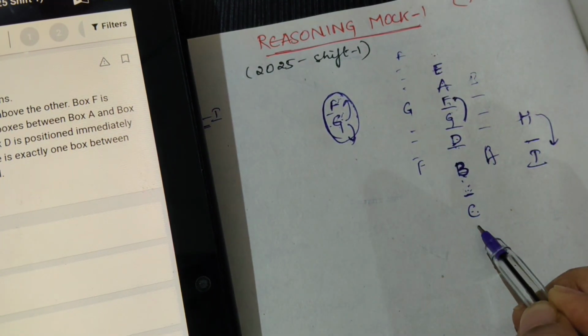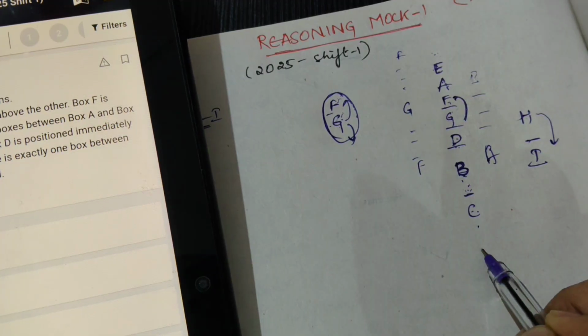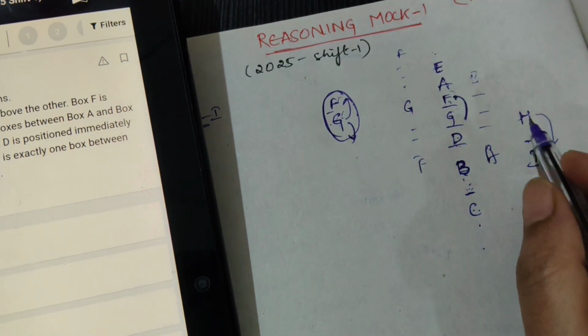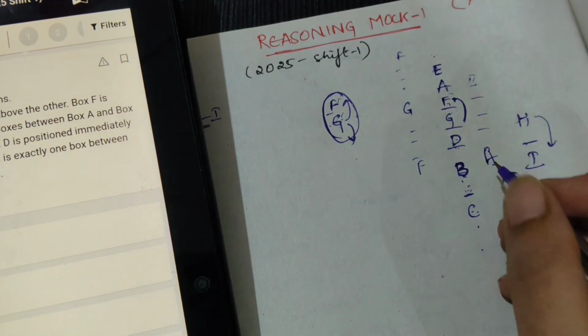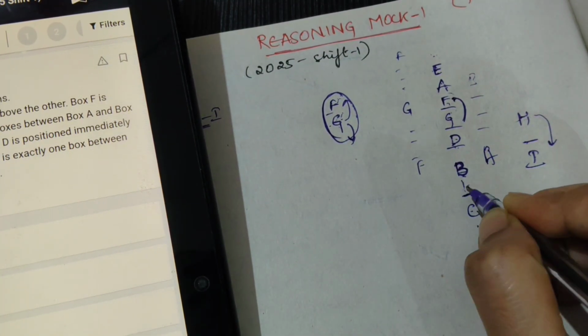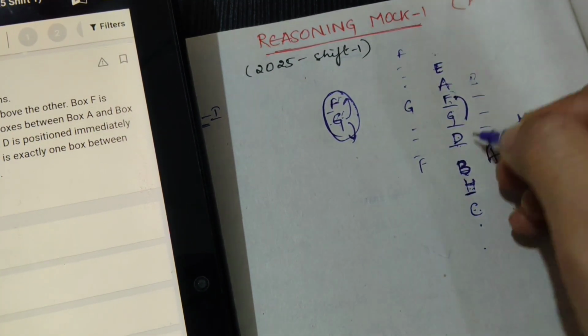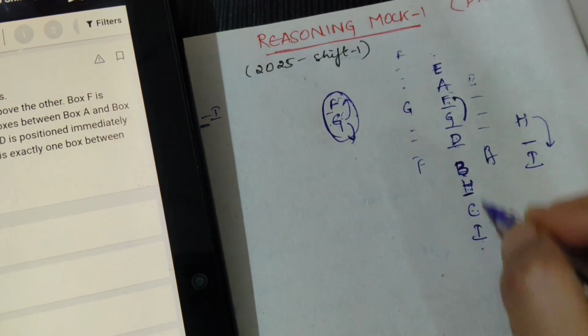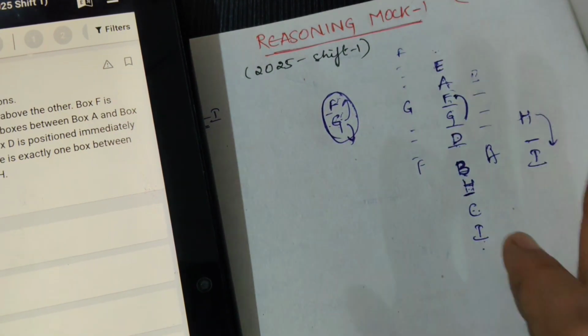If I write F here, and again down I can write G, it will become 10 boxes. So this is F and G here, and remaining H and I. Now see, I can write H only here because H is above I, so this is I, so remaining box here. So total 9 boxes finished. I hope you are getting it.